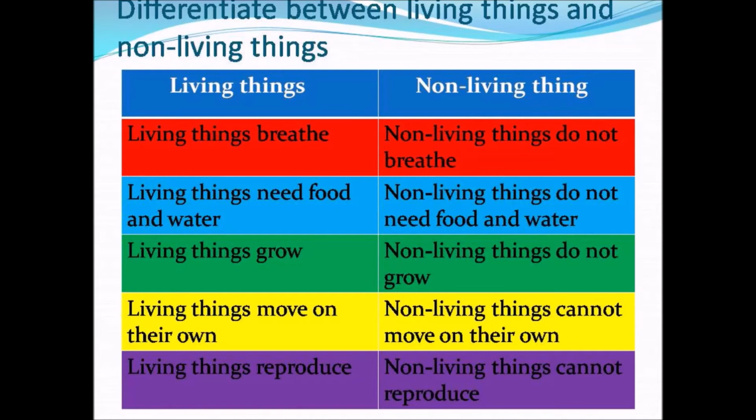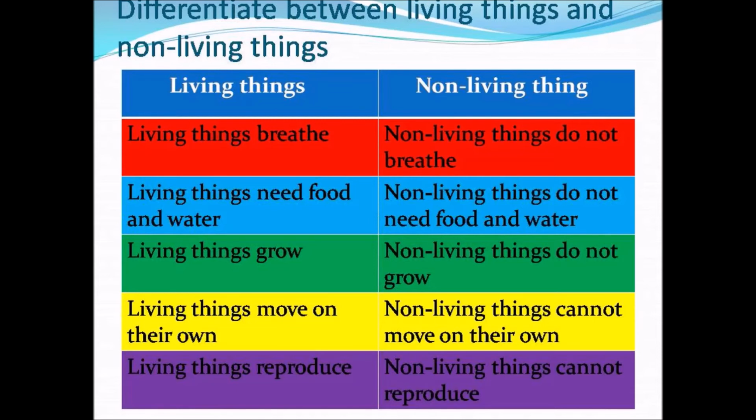For example, if we take a human being, we have already learned that they breathe through their nose, and they need food and water to survive in this world, and they grow from a child to an adult, and they move on their own by using their legs, and they also reproduce. So things which can grow, move, breathe and reproduce are called living things. Here they said about their features.